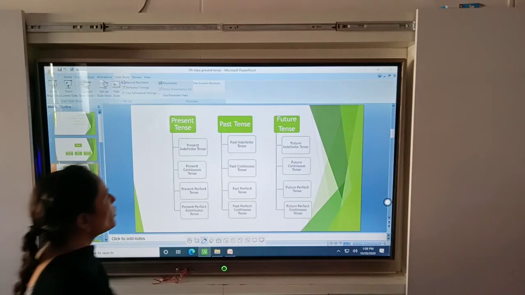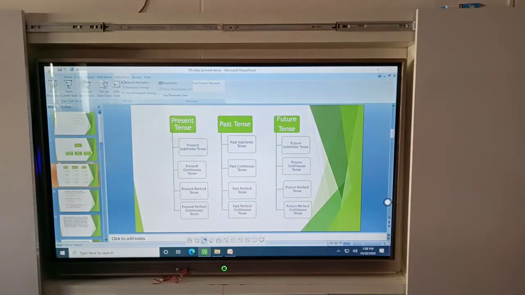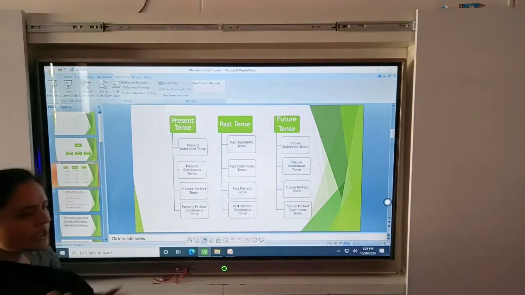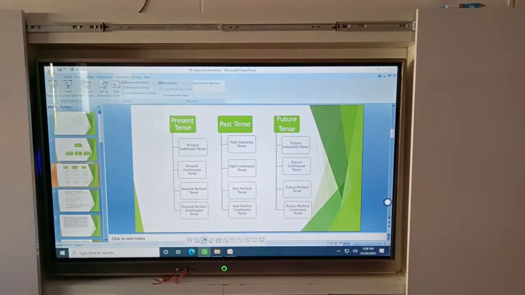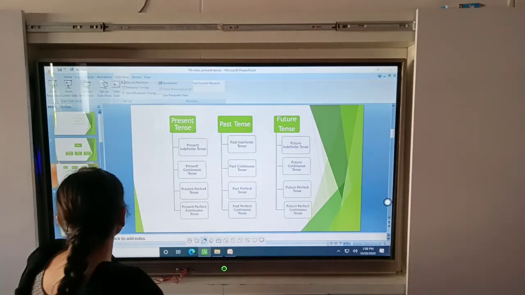Today you will learn the uses and formation of the simple present tense. We are going to learn where we use the simple present tense, its formation, and how we can write the simple present tense.